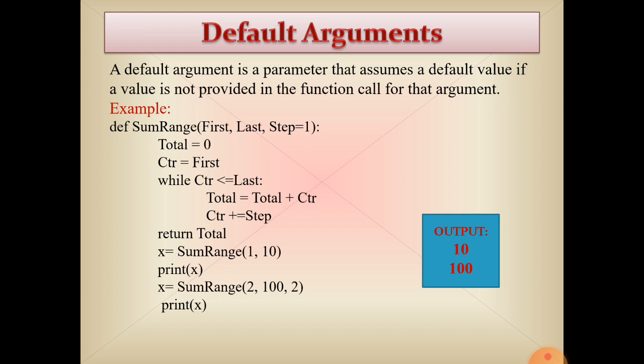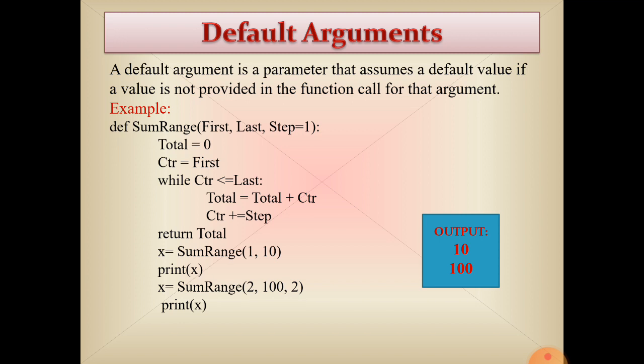So step has a default value, that is 1. Now next line, total is equal to 0, ctr is equal to first, while ctr is less than or equal to last, total is equal to total plus ctr, ctr plus equal to step. After calculating the total value, return the total. The return statement is the last statement of the function, as I have explained.